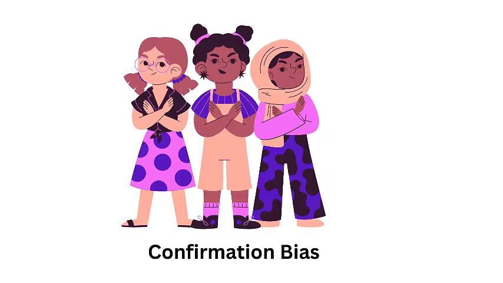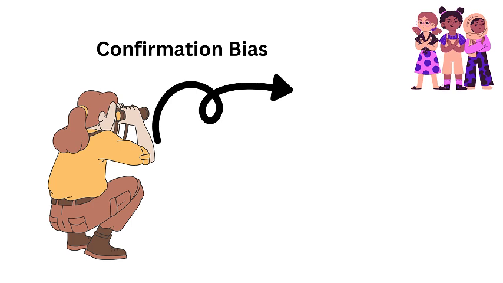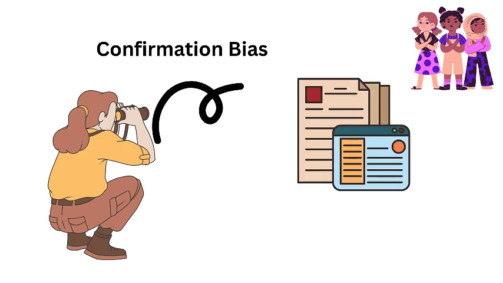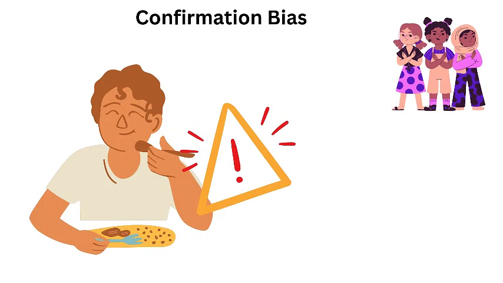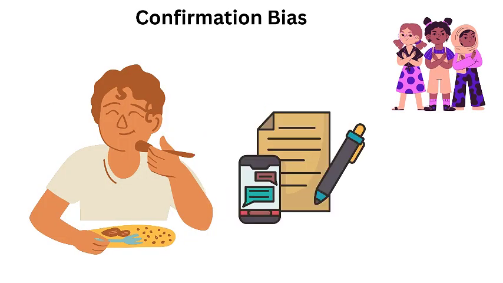1. Confirmation bias. We all have a habit of looking for information that supports what we already believe, while ignoring things that don't fit. For example, if you think a certain food is bad for you, you'll focus on articles that agree with you and skip over the ones that say it's healthy.